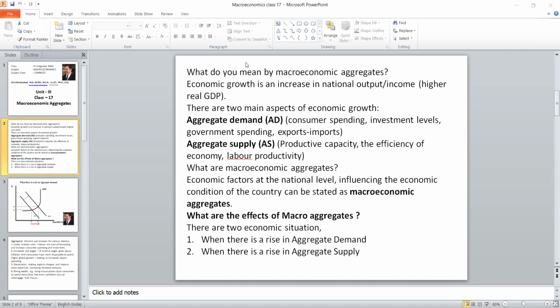So there are 2 occasions that we have. What will be the effect when there is a rise in aggregate demand? First, we will complete that. After that, what will be the effect when there is a rise in aggregate supply?